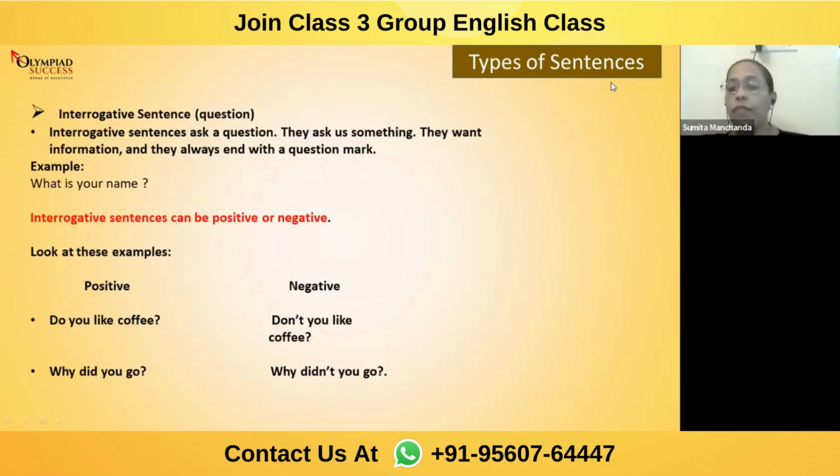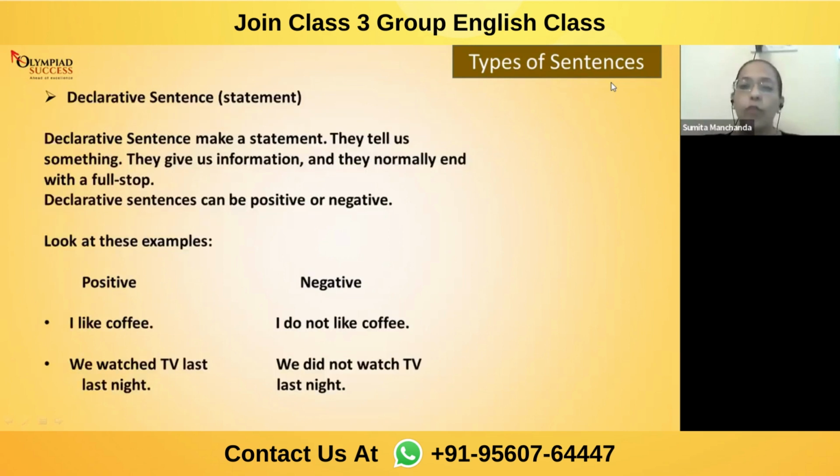Now, interrogative sentence. Okay, let's do one thing. All of you write one declarative sentence in chat. It can be negative, it can be positive, anything of your choice, but it should be a declarative sentence. Quickly write in chat. I'll check whether 14 of you have submitted your work or not. Quickly. Write in chat one declarative sentence. It can be positive also, it can be negative. Any of your choice.